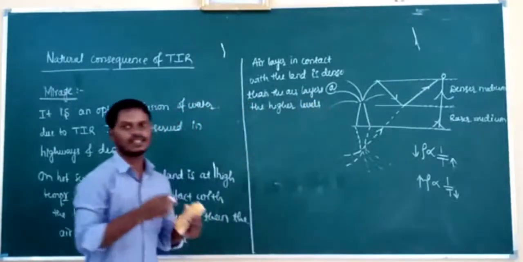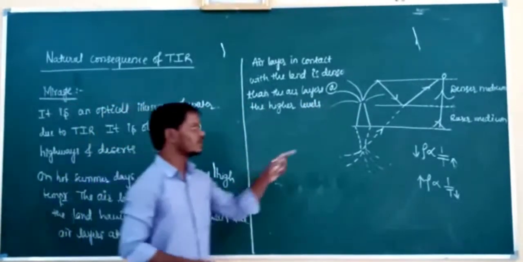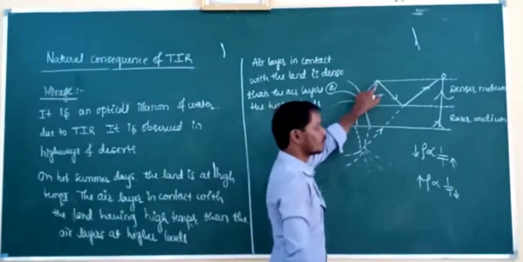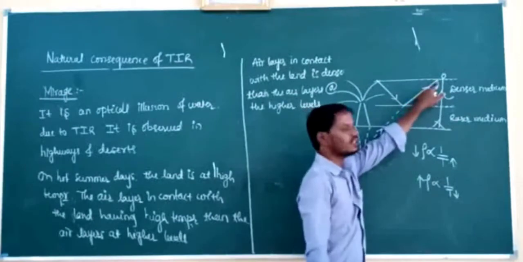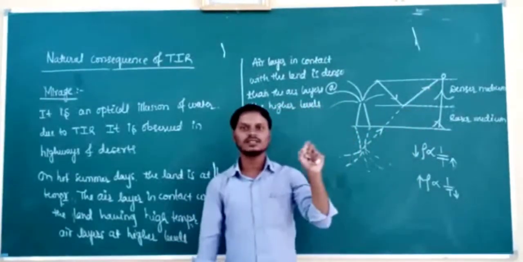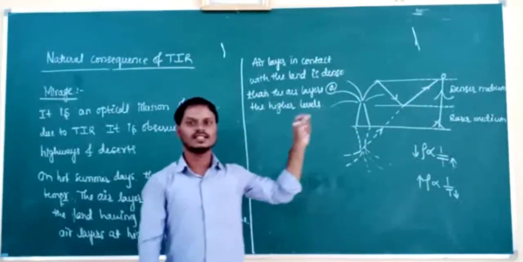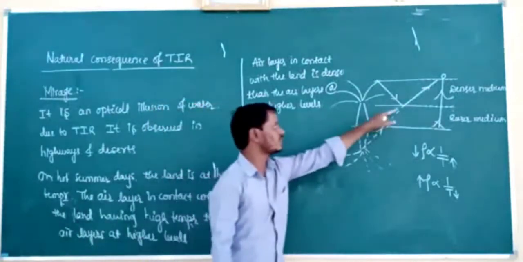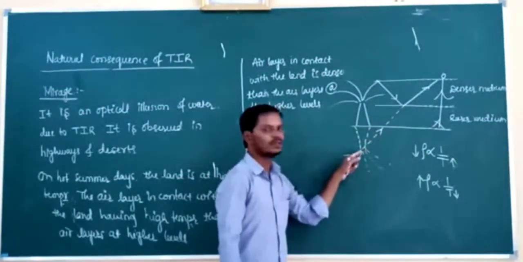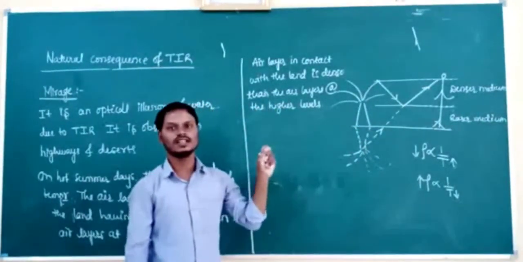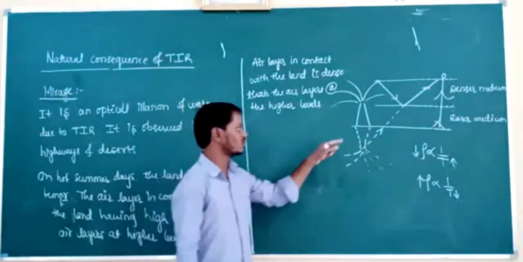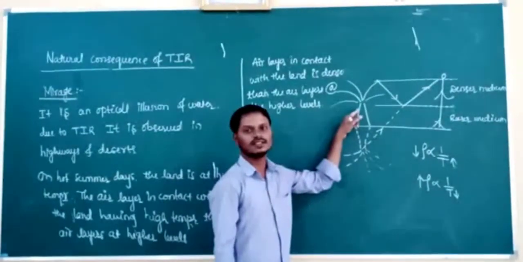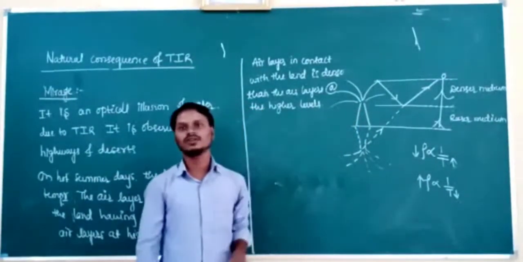Then, when a ray of light travels from denser medium to rarer medium from the top of the tree, when the angle of incidence is greater than critical angle, the light is totally reflected back into the denser medium. This reflected ray appears to have come from below the ground or below the land, meaning the observer can observe the inverted image of the tree, as if it is formed in a pond of water.